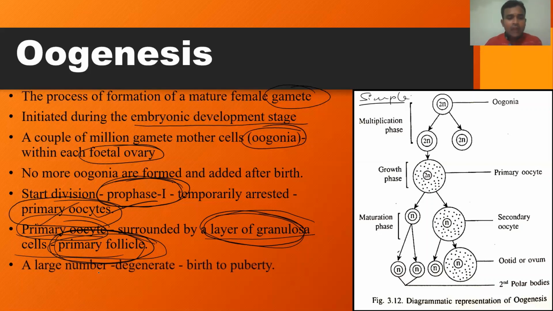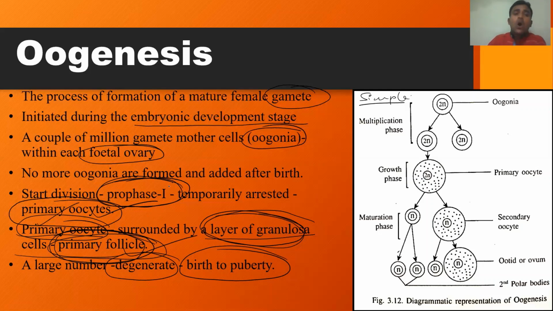Now, a large number of these primary follicles, that means primary oocytes, undergo degeneration from birth to puberty. So before puberty, all these events take place, that is the development of primary follicles. But at the same time, a large number of these primary oocytes or oogonia undergo degeneration.